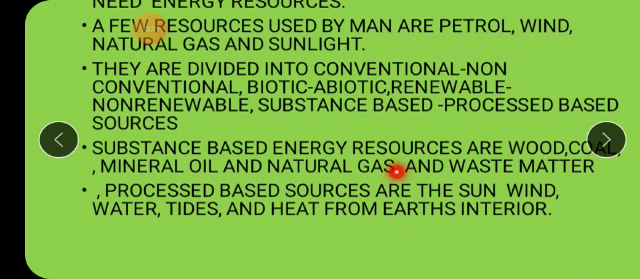Okay, so these are basically two types which we have to study in this lesson: substance based and process based. Substance based, again I tell you, where substance or material is used to produce the energy. Process based, you have to process it, you have to carry out certain tasks, certain activities, then only you can produce the energy. Like sun, if you want to produce electricity with the help of solar energy, you have to set up solar panels. So like that, this is the difference between substance based and process based energy resources.